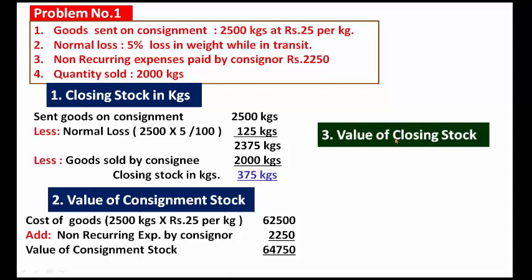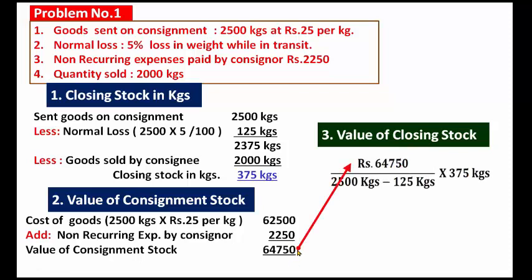This is the third step and final: value of the closing stock. What is the value of consignment stock in total? 64,750. 64,750 divided by, actually, the goods were sent on consignment business 2,500 kgs minus normal loss.